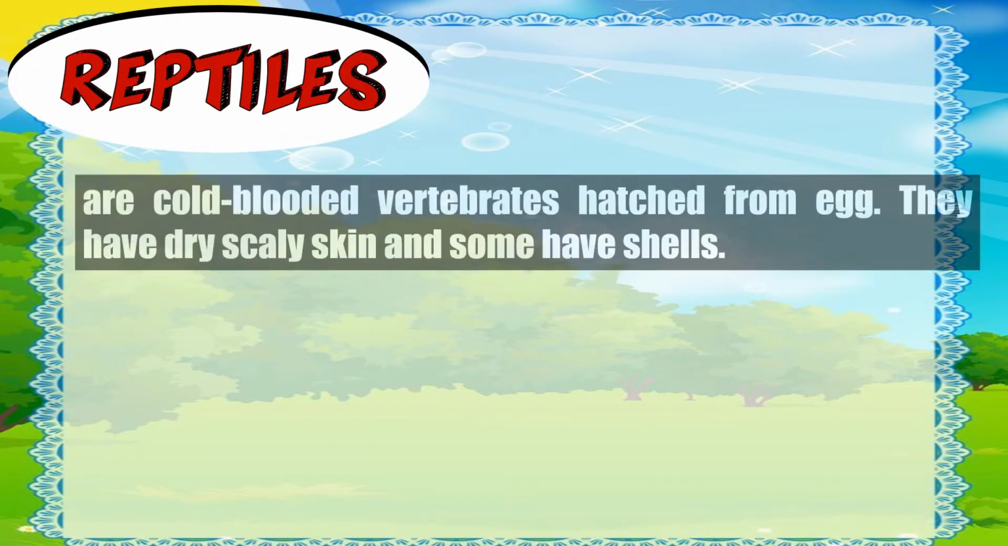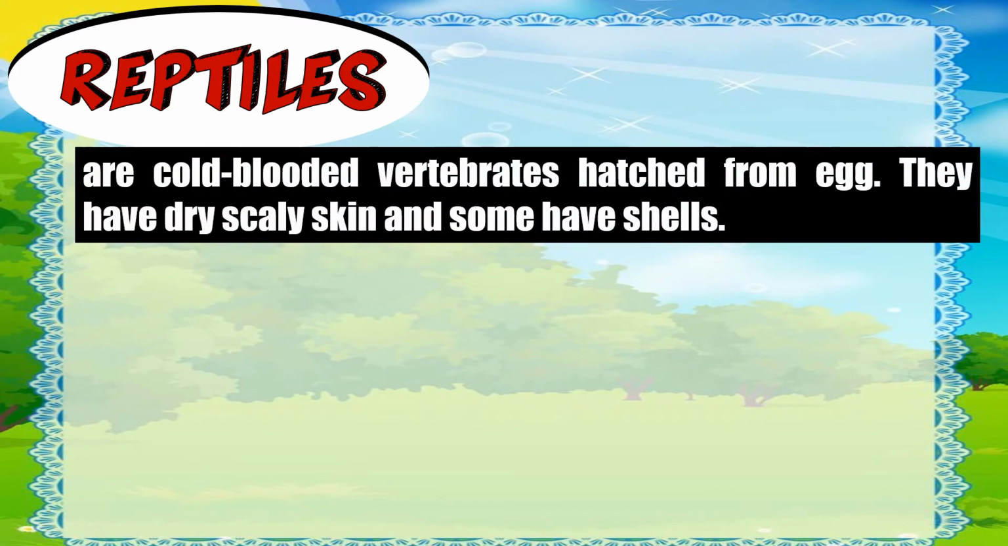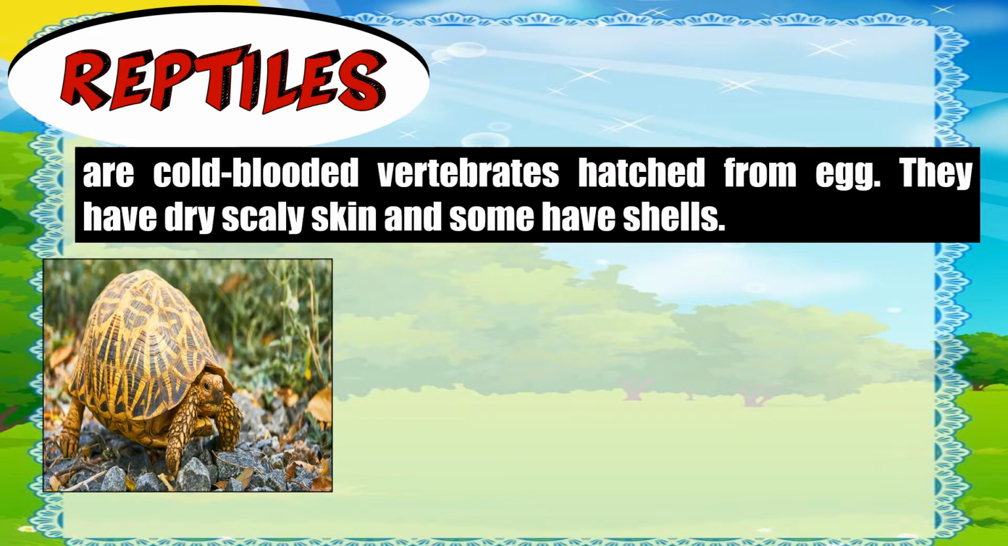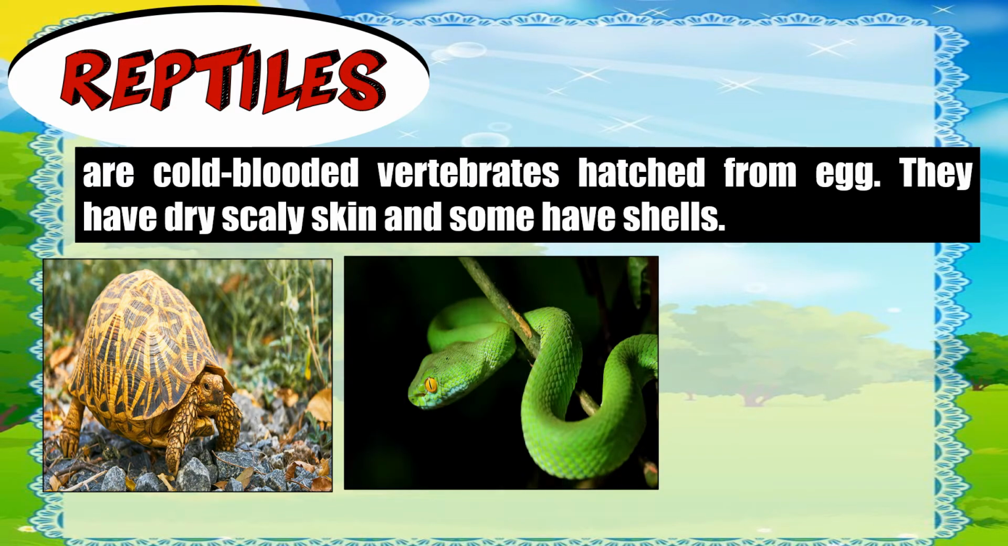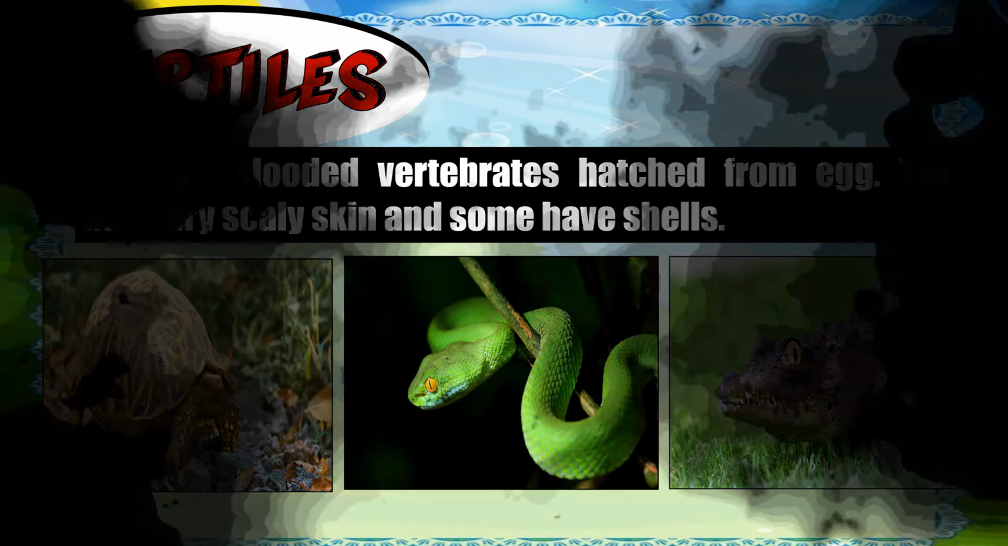The third classification of vertebrates are reptiles. Reptiles are cold-blooded vertebrates hatched from egg. They have dry scaly skin and some have shells. Some examples are turtle, snake, and crocodile.